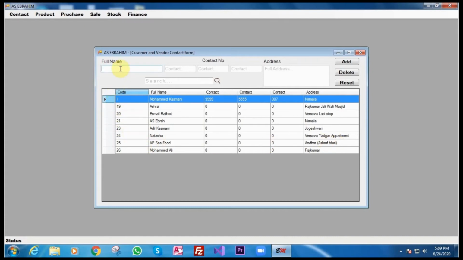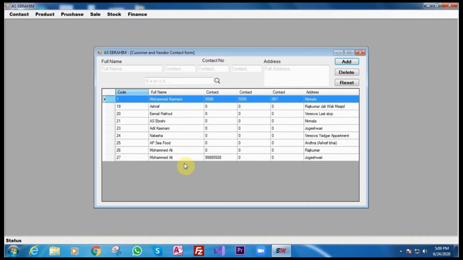I can just say that you have to add the name, for example Muhammad Ali, number 9944885 something, an address Jogeshwari. I say add. It's simple, it's added now.